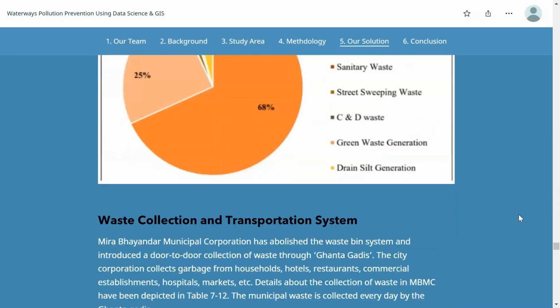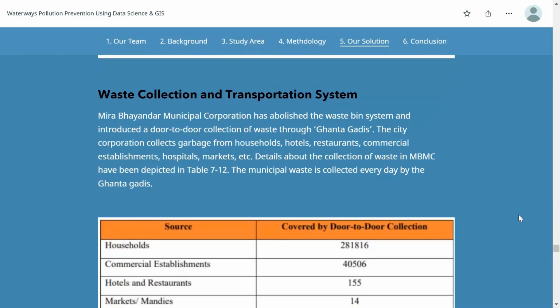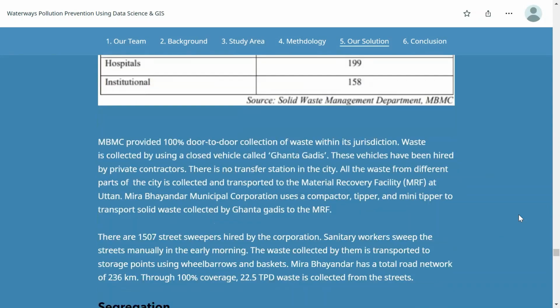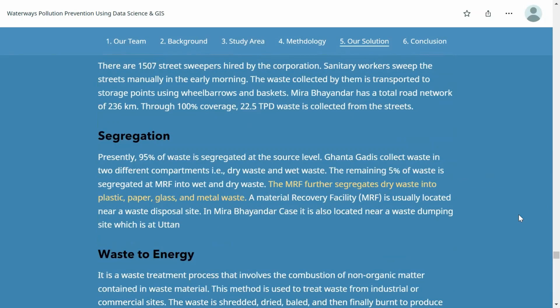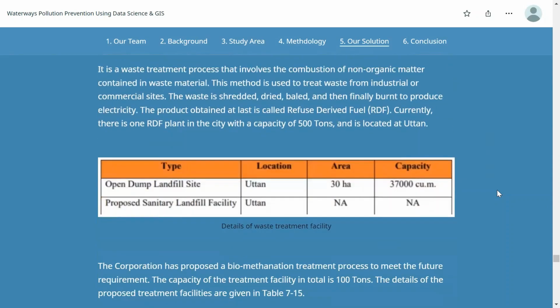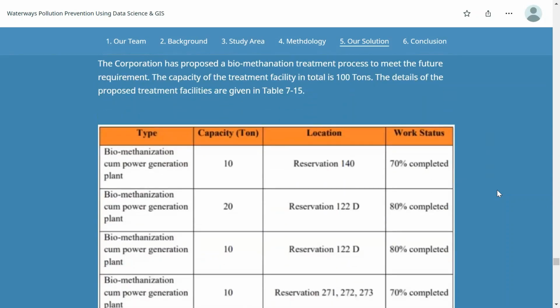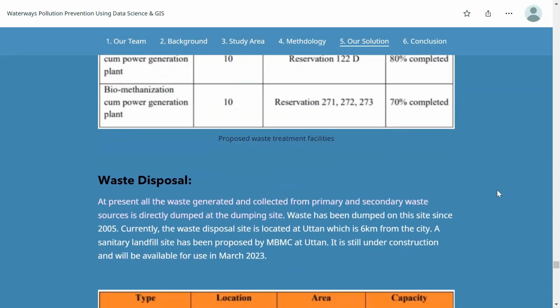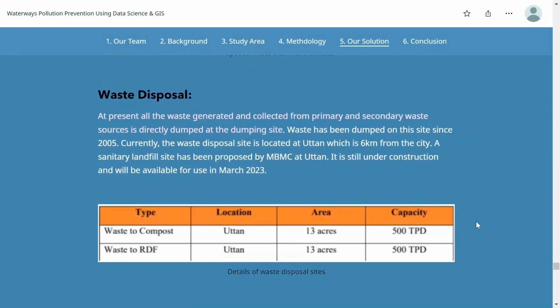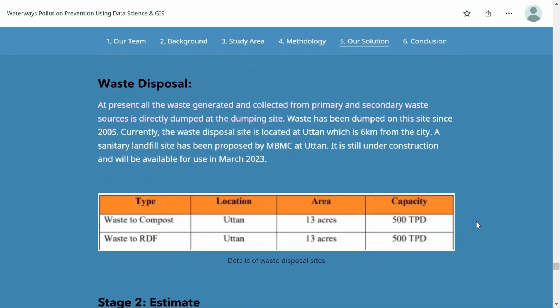And then we further find out that the corporation has used the door-to-door collection of waste instead of the recycling bins. And from this, they collected waste from different sources, and then they even segregated the plastic waste, such as from dry waste into plastic, paper, glass, and metal waste. They even proposed a waste-to-energy plan. However, this is just a proposition. From now, all the waste generated are from the dump sites. You can see from this table, all the waste will be dumped into the dump sites.